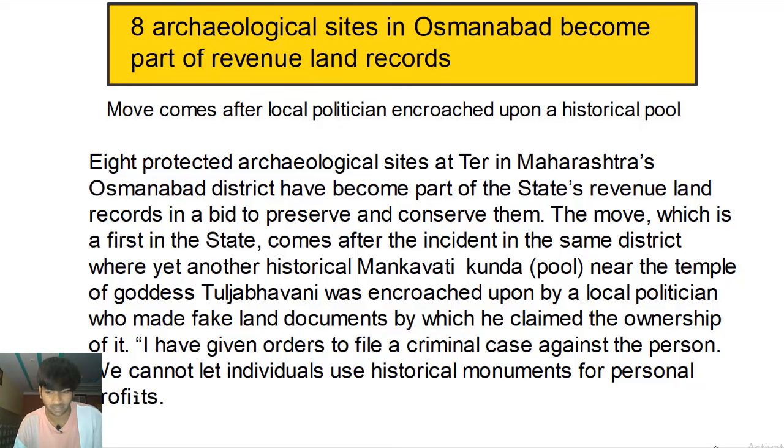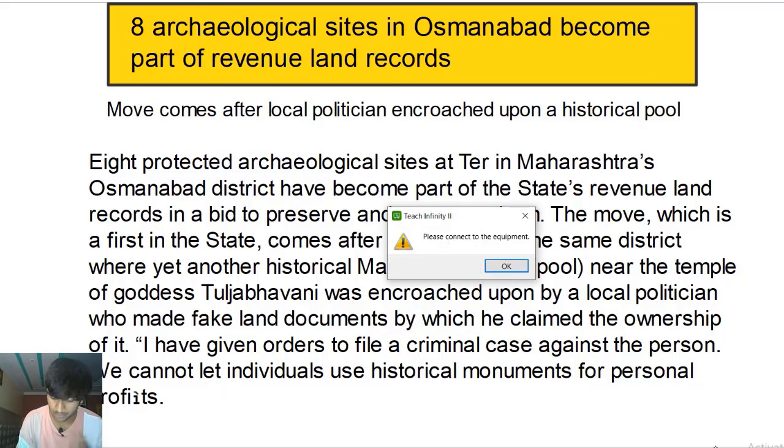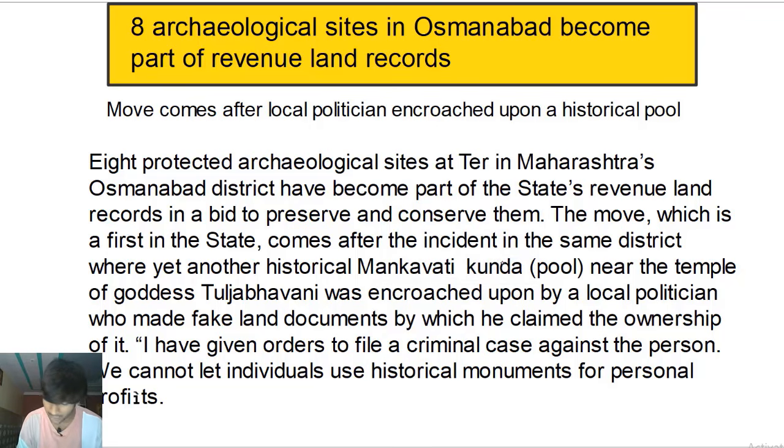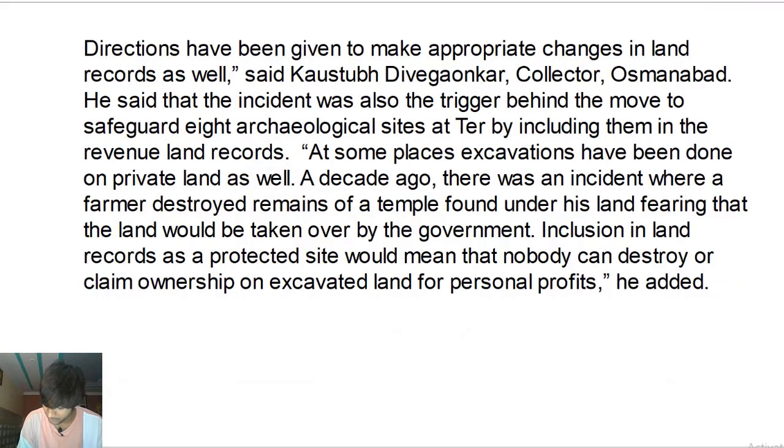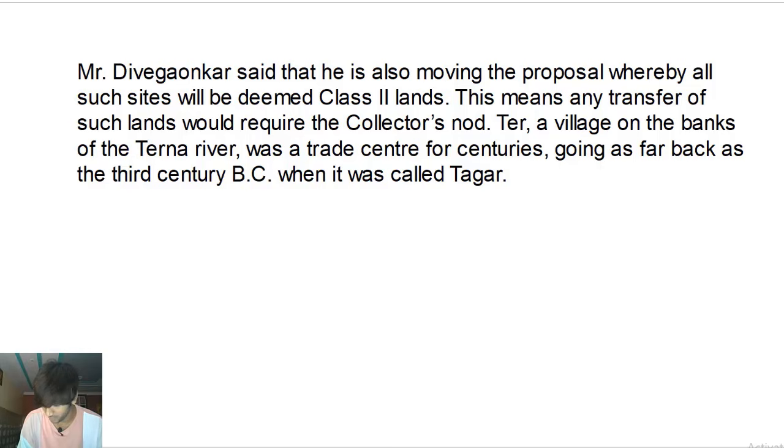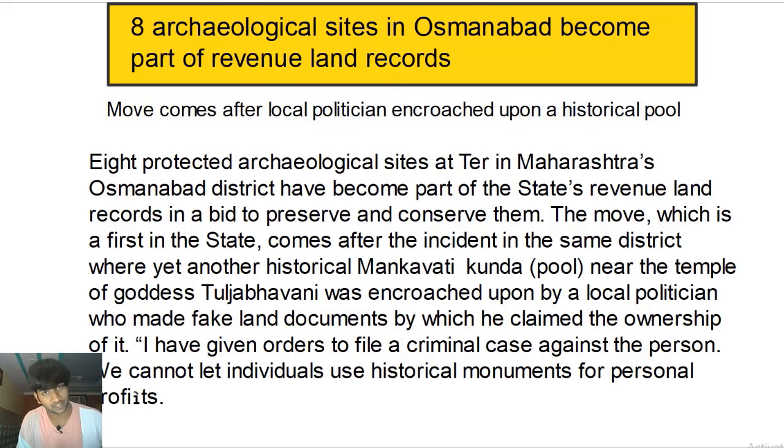Obviously, if we come across a new word that we do not know the meaning of, or that I think is important to talk about, I'll be talking about that as well. So without wasting any time, let me show you the piece. This is the very first page, this is the second page, and this is the third page. We'll start from the first page. We'll read the heading, the subheading. We'll try to understand from the information given in the heading and the subheading, and then we'll continue reading.